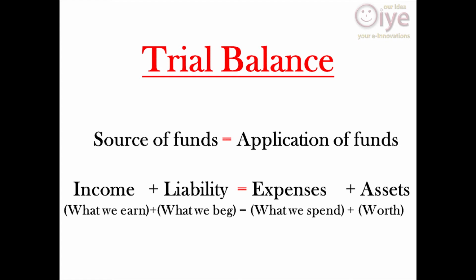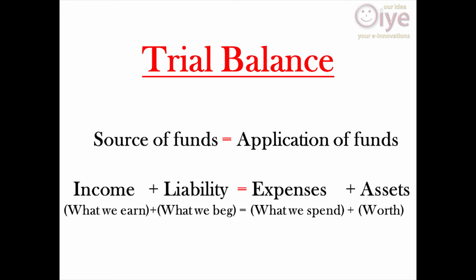The second part is application of funds. That is nothing but assets, or worth, what we make in our business, and expenses, what we incur to run our business. Trial balance is matching of source of funds with application of funds.